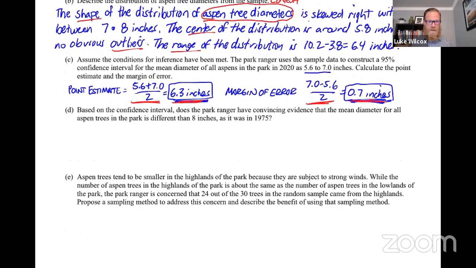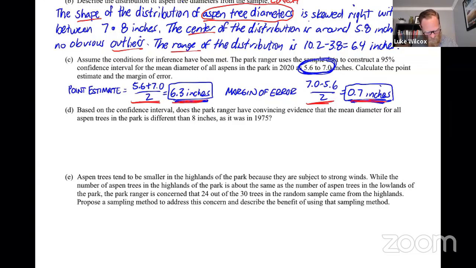All right, part D. Based on the confidence interval, does the park ranger have convincing evidence that the mean diameter for all aspen trees in the park is different than 8 inches as it was in 1975? Well, if I look back at this confidence interval here, that gives me a list of the plausible values for the true mean diameter of all the aspen trees. So we think anywhere between 5.6 and 7.0 is believable. We do not think 8 is believable. So we do have convincing evidence that it's different than 8.